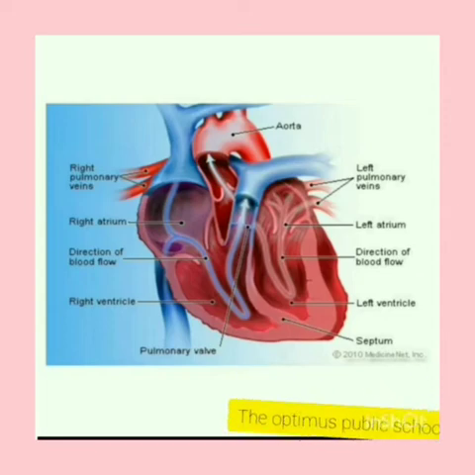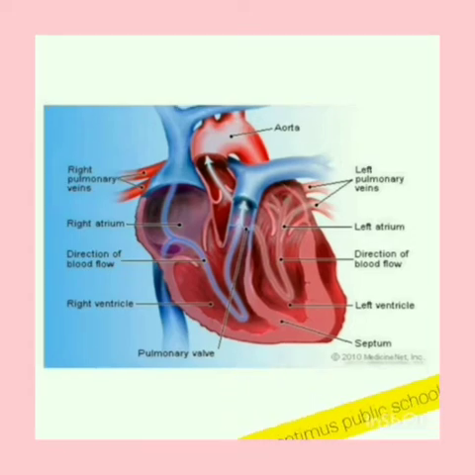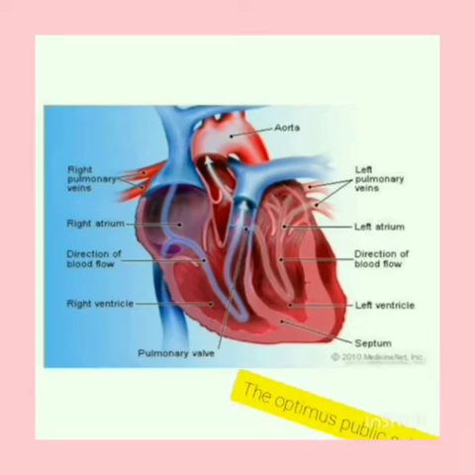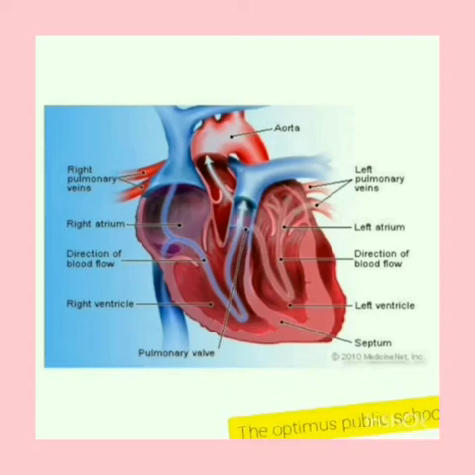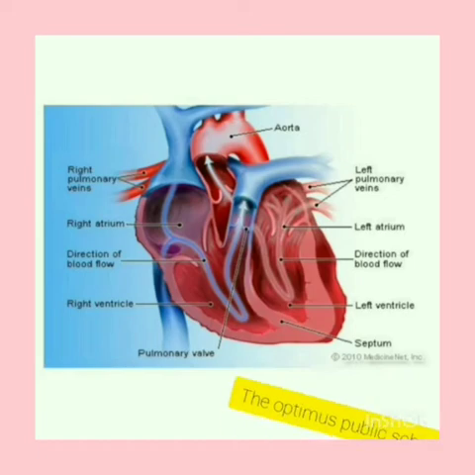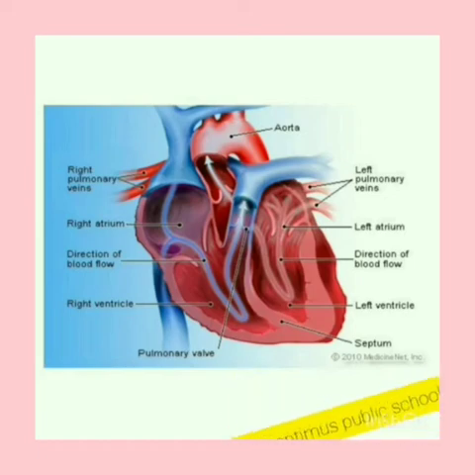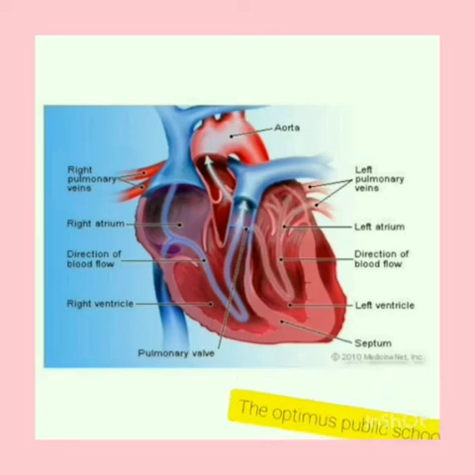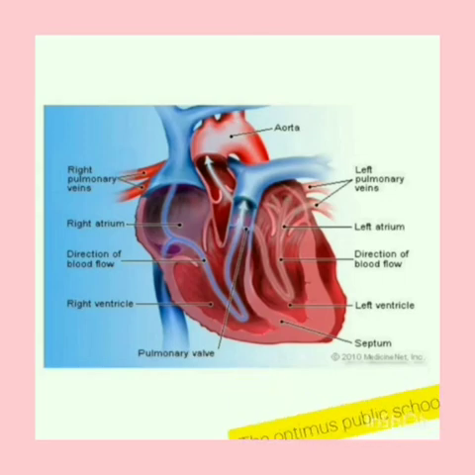So from the lungs to the heart, from the heart to the lungs. This is what is called the circulation of blood. The circulation of blood in human beings was discovered by a scientist named William Harvey in the year 1628.